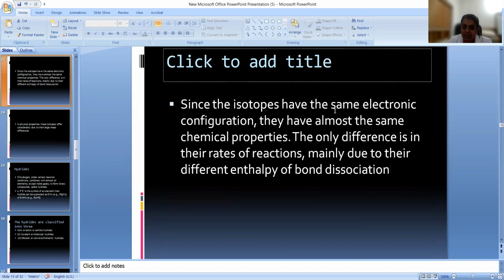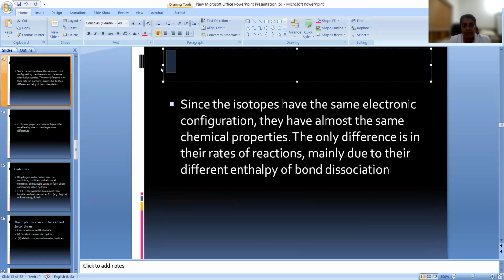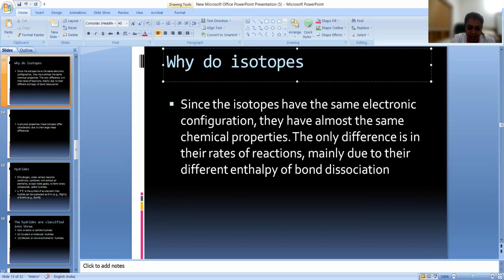Now, since these are isotopes, we can expect a question: why do isotopes have similar chemical properties?